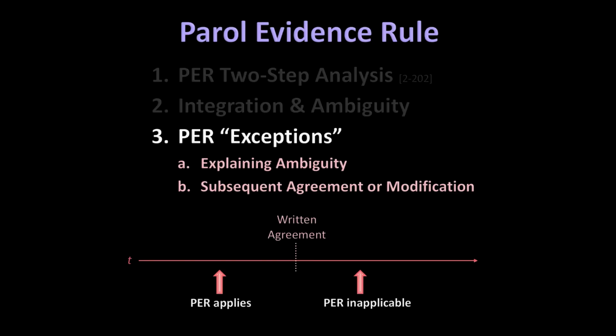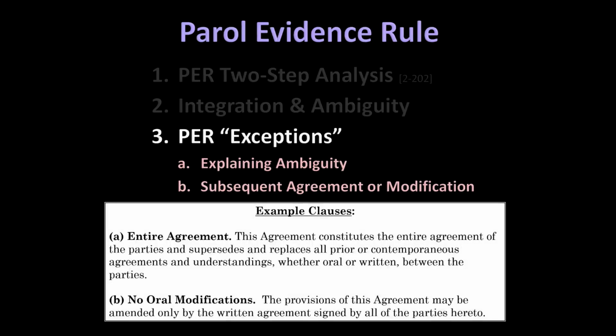Thus, to again revisit our discussion of contract modifications, a subsequent course of performance between the parties that deviates from or conflicts with the parties' written agreement can operate as an implied modification of the parties' written agreement. The parties' objective manifestation of mutual assent to the modification is implied through conduct. Extrinsic evidence of that subsequent course of performance is never barred by the parole evidence rule. Indeed, that is the reason for no oral modification clauses.